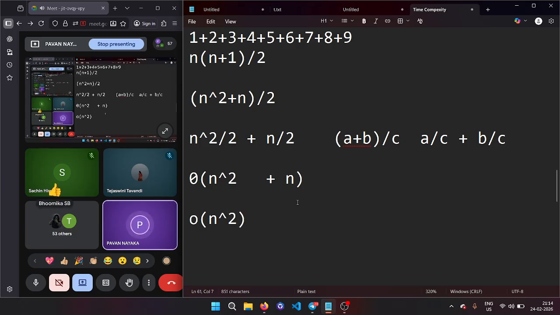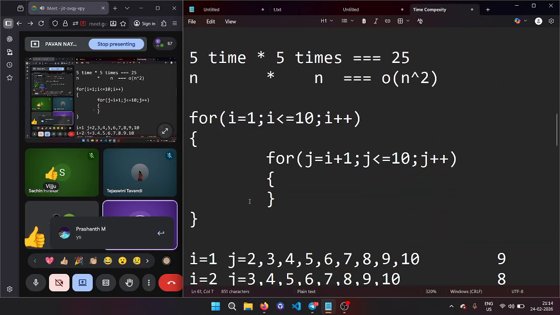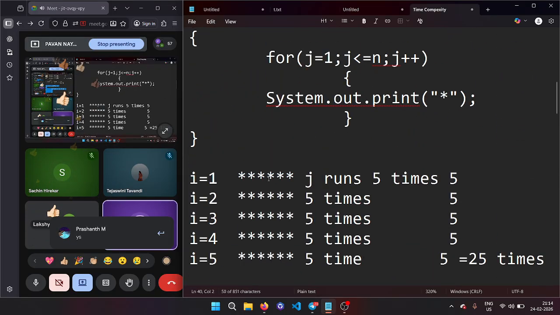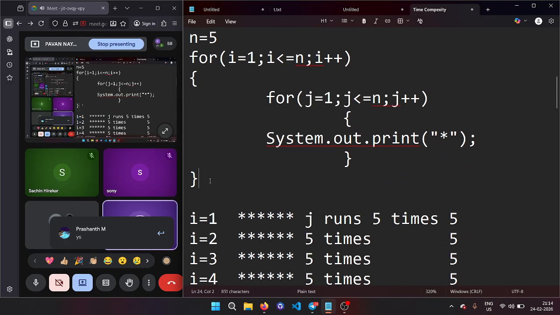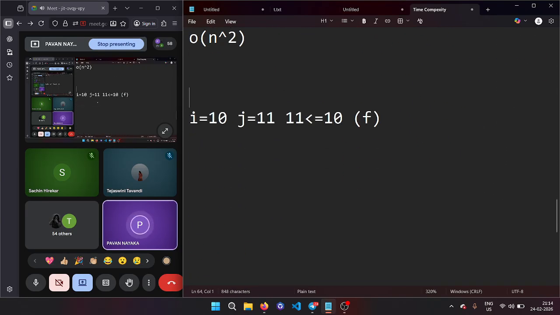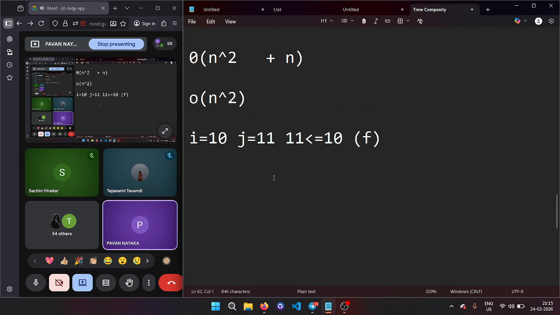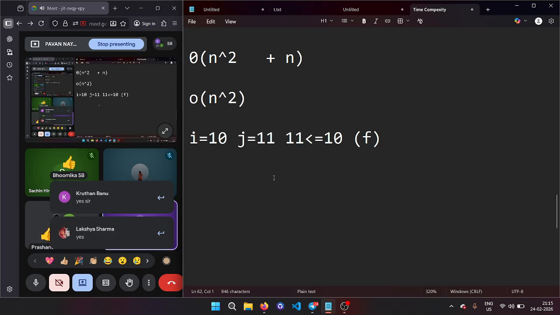So here also the time is order of n square, and here also the time is order of n square. If two loops are running one inside the other, it doesn't matter what value you give for j, the time complexity will still be order of n square only. Is it clear, guys?